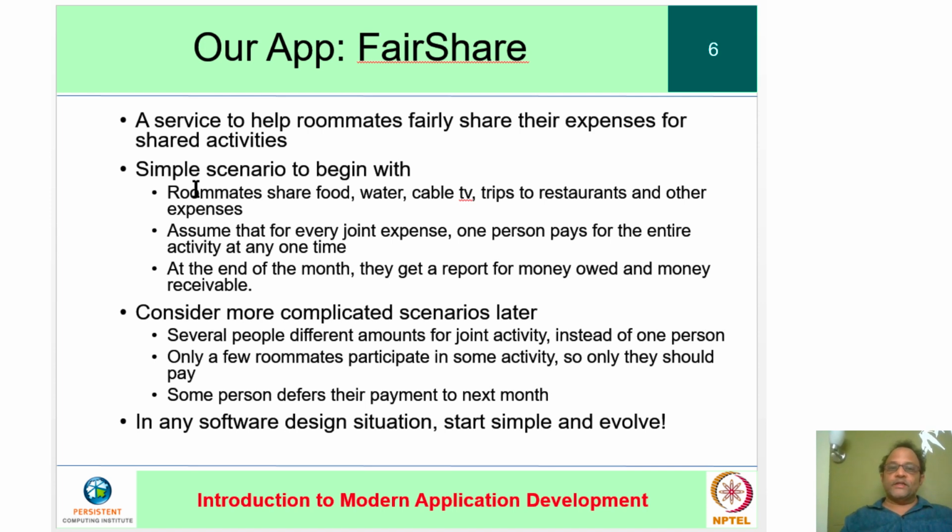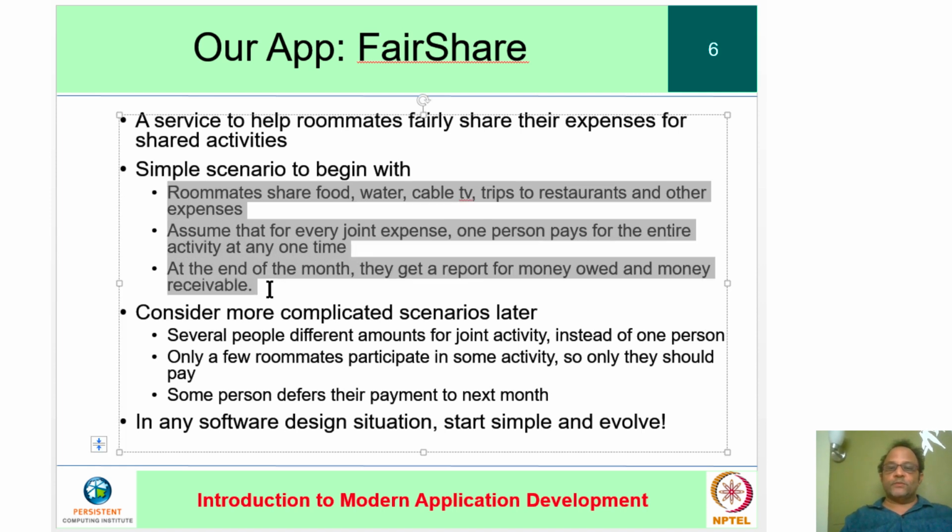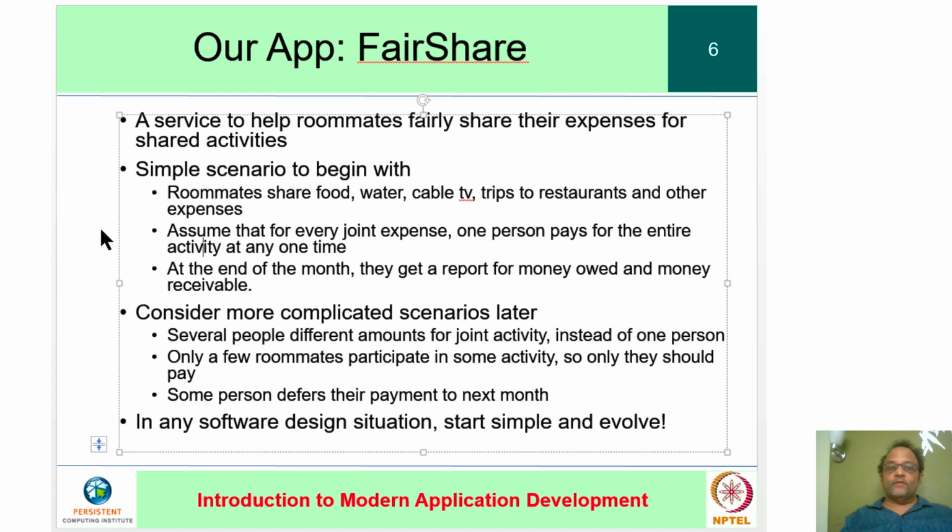And in the case of our application, the starting point was a very simple scenario: for every joint expense, one person pays, and at the end of the month they get a report. In the actual application we did not even have a notion of a period or a month or anything like that. We just said, however many expenses you have until now, here is the distribution. So in some ways we simplified even more than what this scenario called for, and we can leave complicated scenarios for much later: several people, a few roommates, deferred payments, etc. The core idea is start simple and evolve.